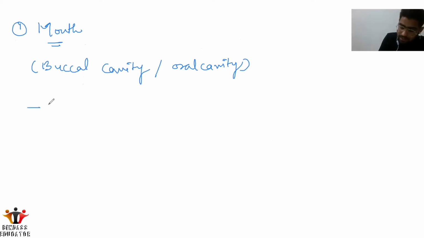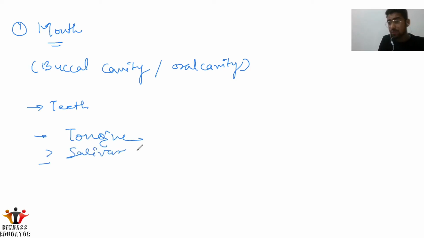First we have the teeth, second the tongue, and the third is the salivary glands. This is the accessory gland. As I told you in the start, the digestive system is composed of two things: the alimentary canal and the digestive glands, or the accessory glands. So here is the salivary gland.